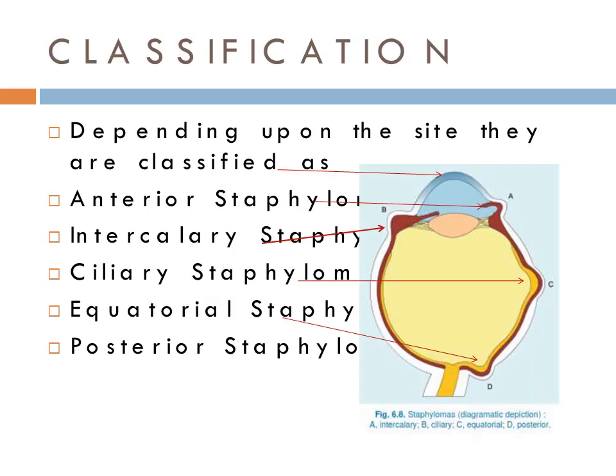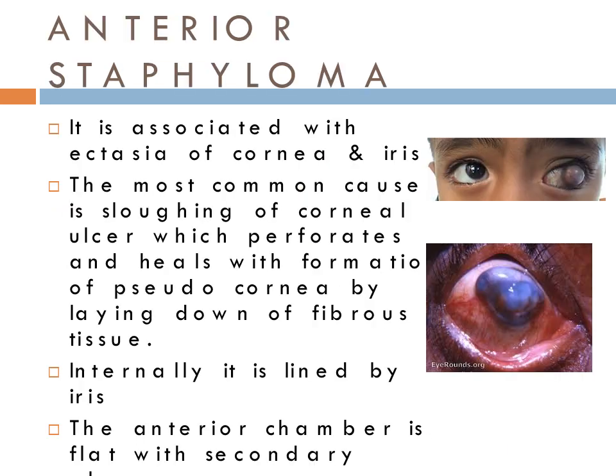So staphyloma can be classified depending upon the site. First is anterior staphyloma, intercalary staphyloma, ciliary staphyloma, equatorial staphyloma, and posterior staphyloma. So in this picture you can see this is the anterior bulging, which is called anterior staphyloma. This is intercalary staphyloma. The staphyloma formation at the limbus is a ciliary staphyloma. Then the staphylomas which are formed at the equator, equatorial staphyloma, and lastly the posterior staphyloma.